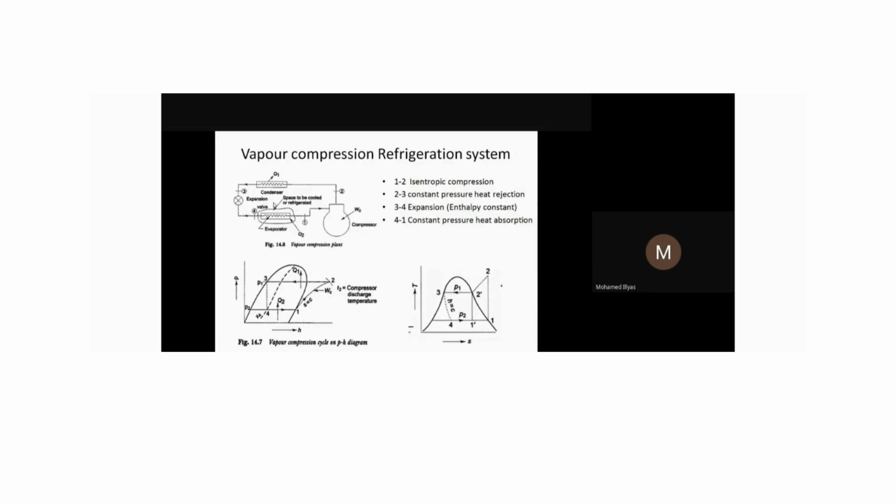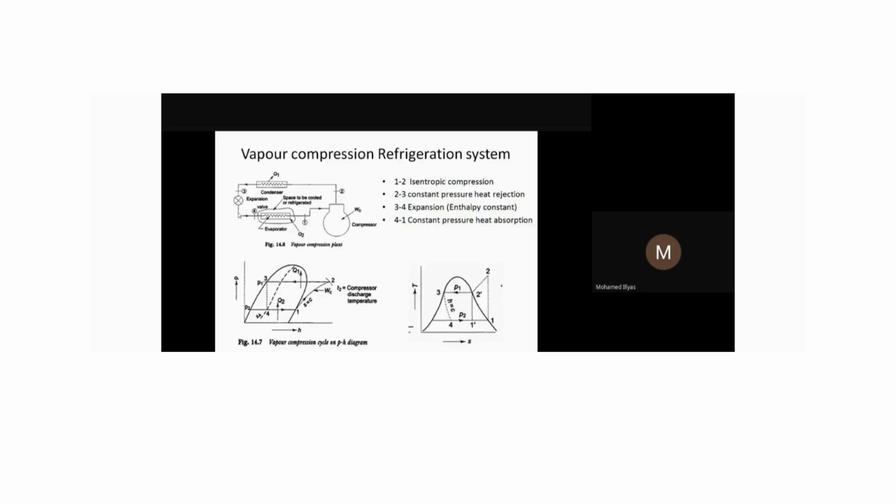Exactly what does throttle or expansion valve mean? It is a very restricted passage. For example, already we have discussed this one day. If we take a restricted passage, assume that our water tap is closed almost 90%. You have closed the water tap. We have a small space, a small opening. If I am allowing that liquid refrigerant to pass through this, it will be coming through a very restricted, small passage. That is, a very small diameter tube will be there. In that way, we can assume our expansion valve or throttle valve here.